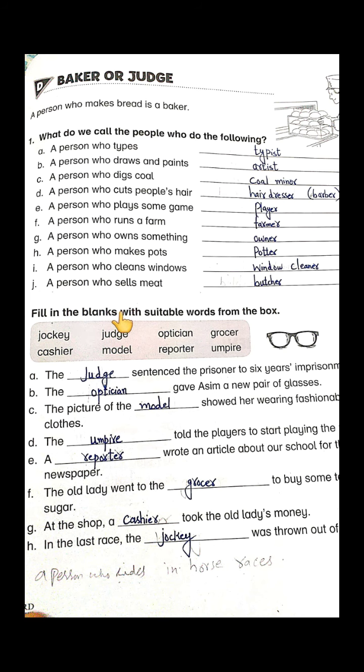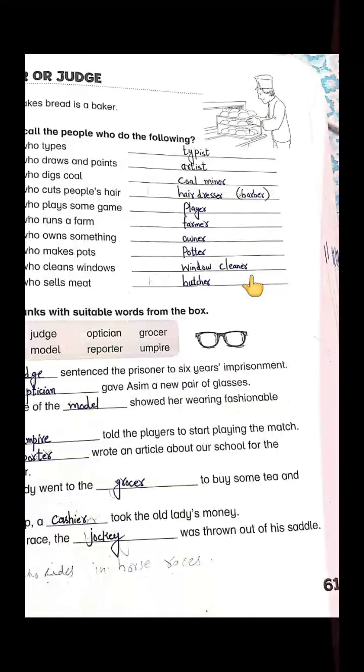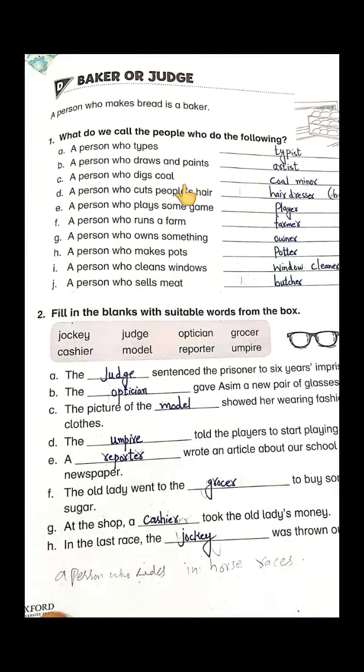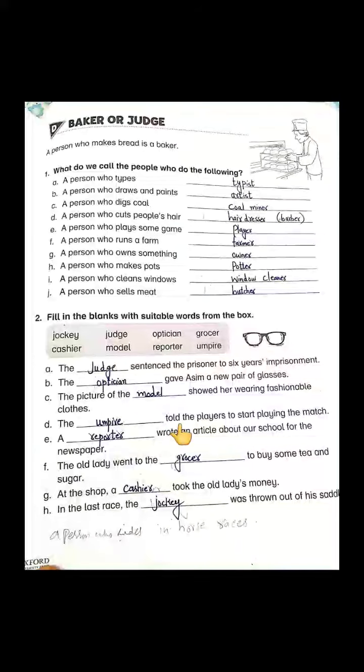Fill in the blanks with suitable words from the box. Here, in this exercise, they have given us definitions of the words as well. But here, they have just given us the words, and we are going to fill them according to their requirement. The words are jockey. Students, a jockey is a person who rides in horse races.